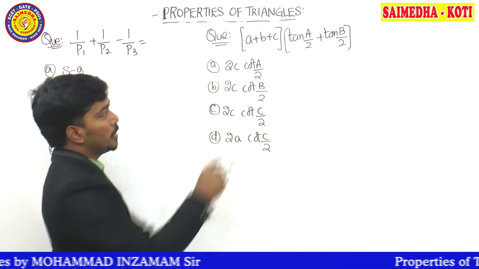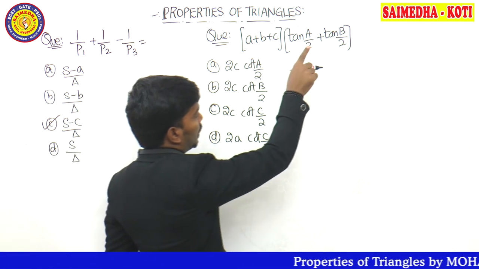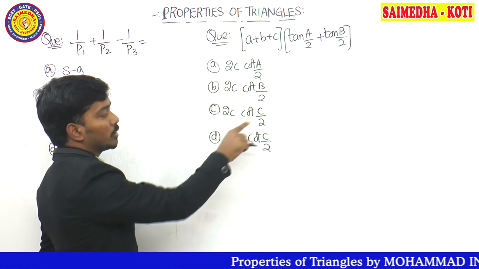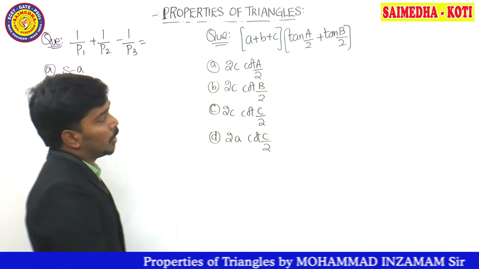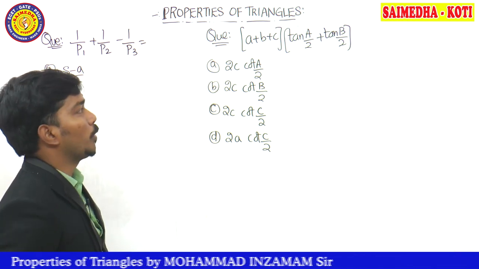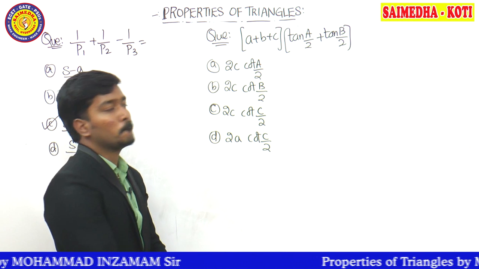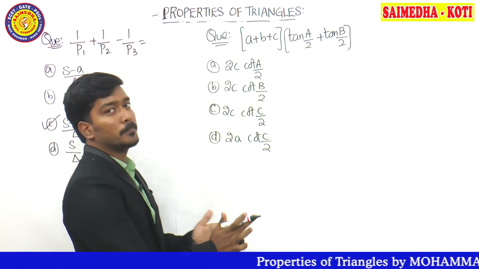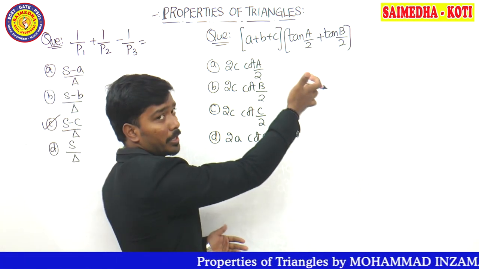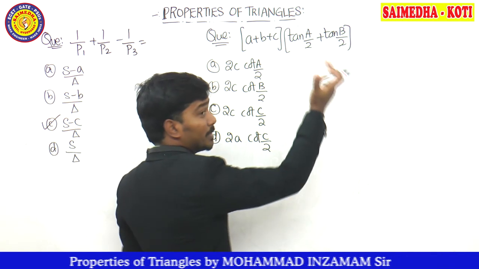Observe the next question now. A plus B plus C tan A by 2 plus tan B by 2. 2C got A by 2, 2C got B by 2, 2C got C by 2, 2A got C by 2. And you have 5 seconds to solve the problem guys. What is the answer? The correct answer is A, B, C, all the 3 are given. Tan A by 2, tan B by 2. What is the missing one now?